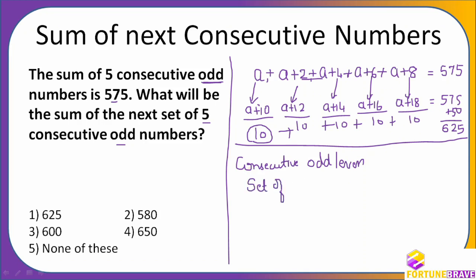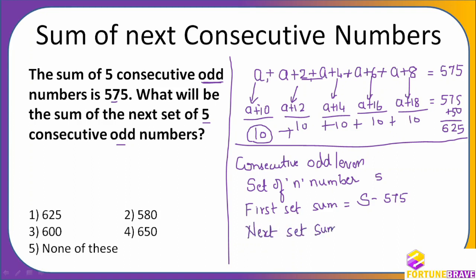Say a set of n numbers, whose first set sum is given as, say for example, S. Are you able to understand? So here we will replace this n with 5 and this S with 575. So the next set sum we can directly find.